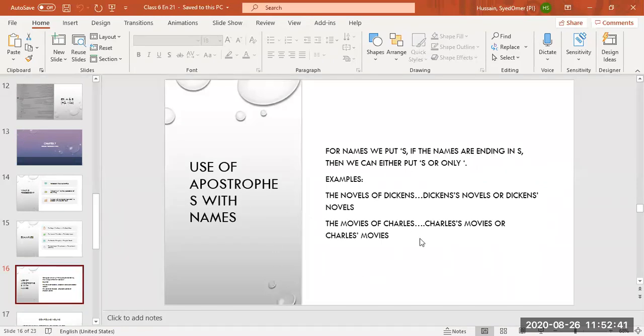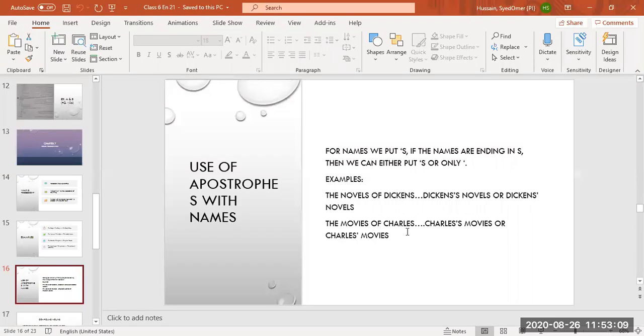So you can say Dickens. Now don't confuse yourself by putting apostrophe before s. No, beta, you cannot change the spellings. It will remain Dickens. You can either put apostrophe or apostrophe s. Both ways are correct for names. The novels of Dickens, Dickens' novels or Dickens's novels.